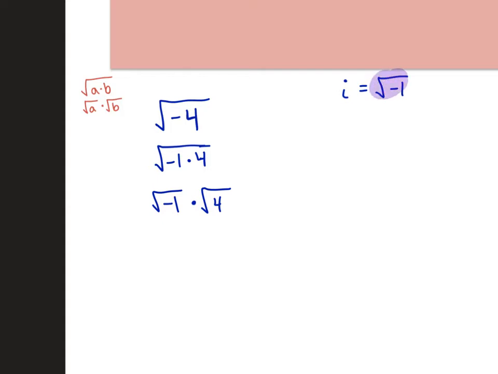And now i is equal to the square root of negative 1. And so the square root of negative 1 really is just i times the square root of 4. And what is the square root of 4? 2.